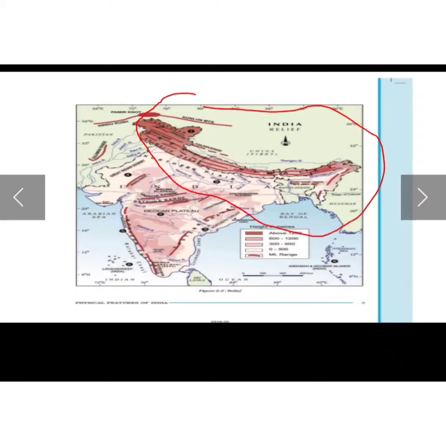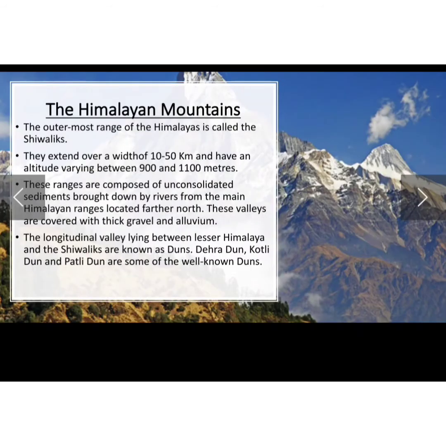If we see this in the book, it is the outermost range of the Himalayas. And talking about their width, they extend over a width of 10 to 50 kilometers. So they are not that extended, they do not have too much broadness.